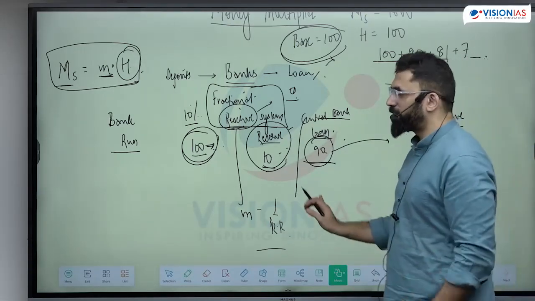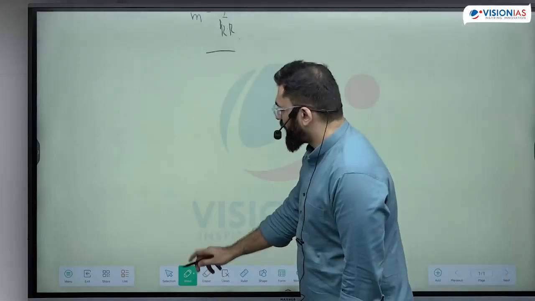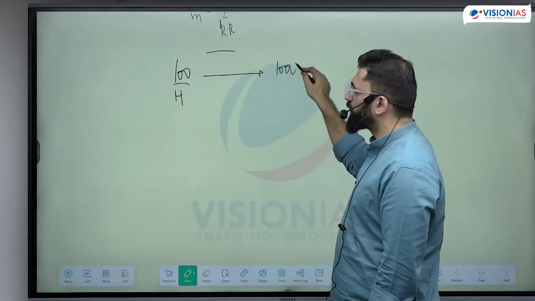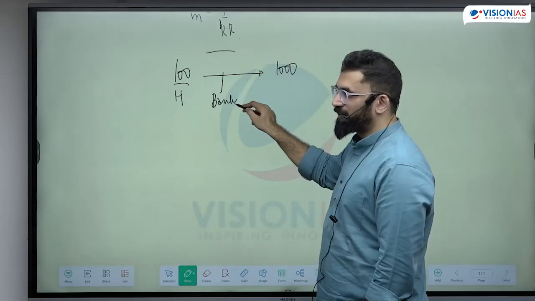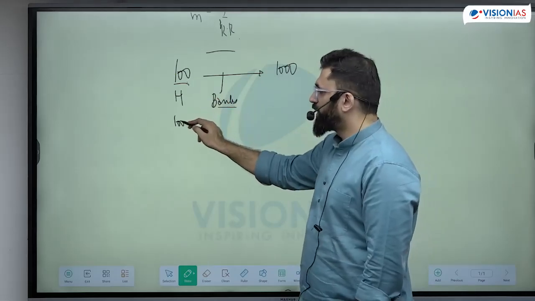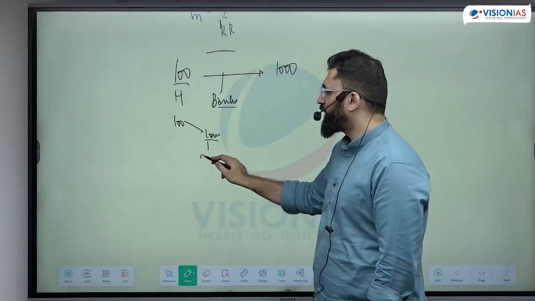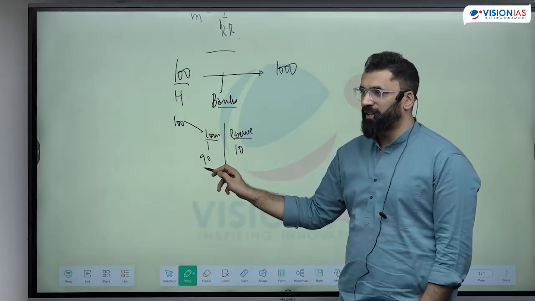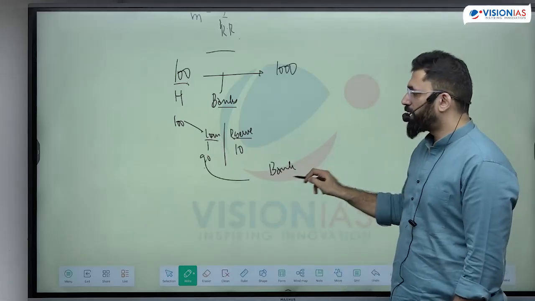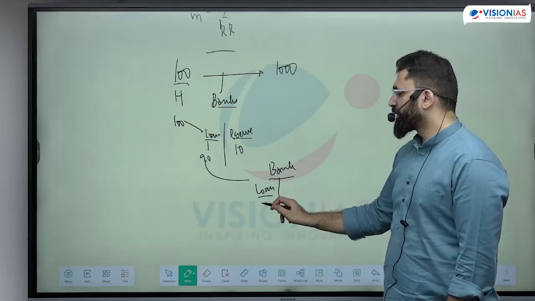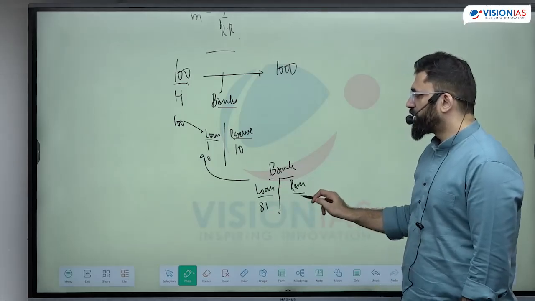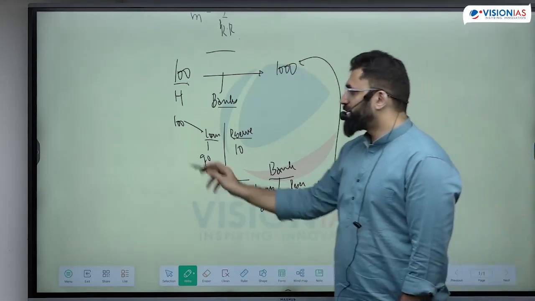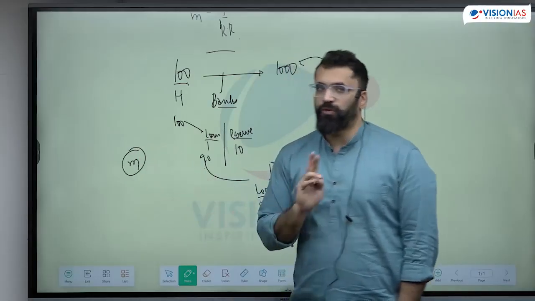Now this money multiplier, that means you had original 100, you had original base. This got converted into 1000 because of the banks. Why? Bank 1 received this 100, gave loan of 90, and kept reserve of 10. That means it started with 100 plus 90. This 90 goes to another bank. Loan is 81, reserve is 9. This will keep on continuing. This will become 1000. That means this multiplier is dependent on two factors.